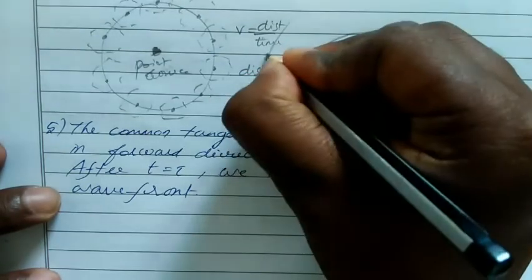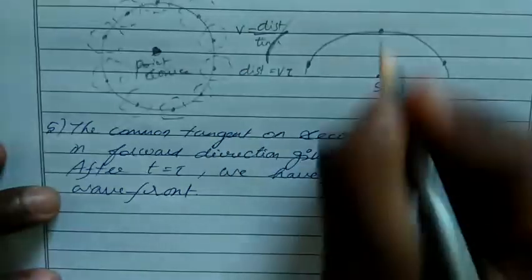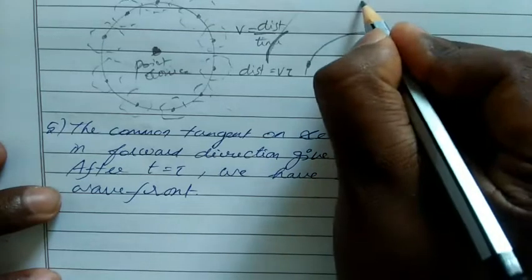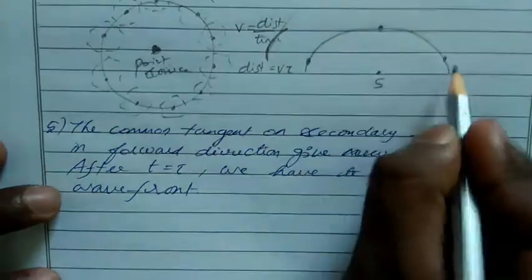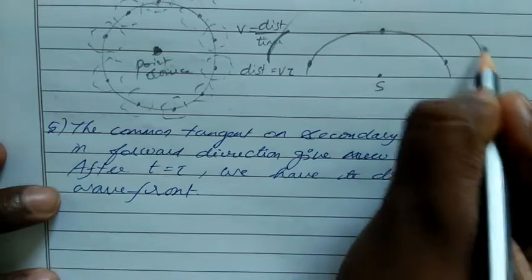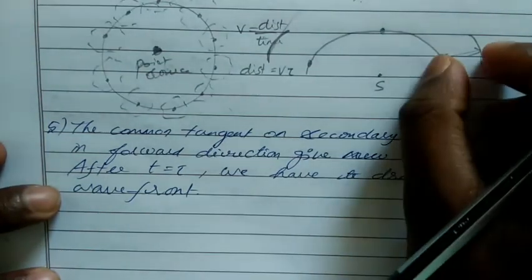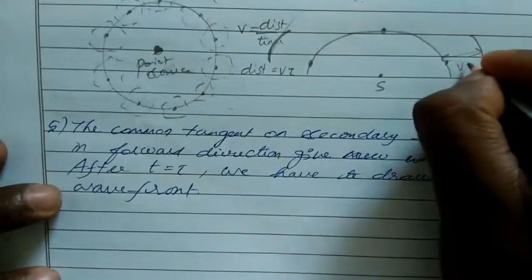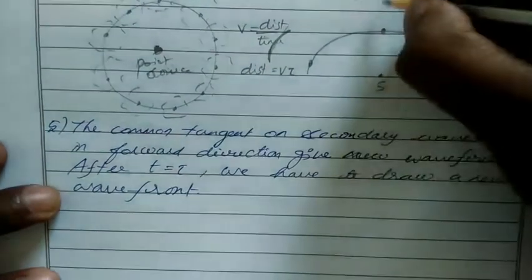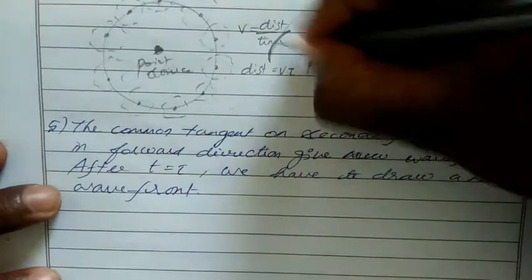This point produces its own wavelets. After time t, the total distance taken is v tau.